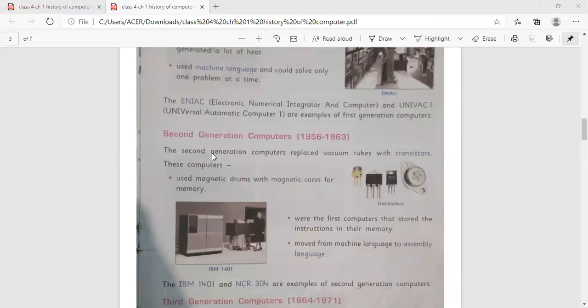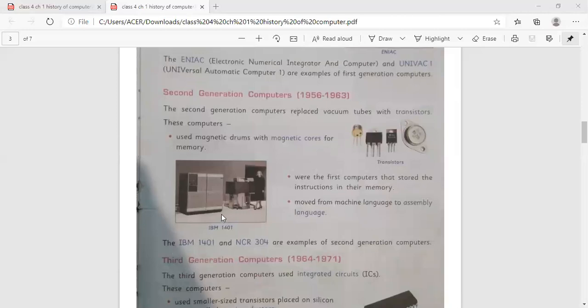Coming to second generation computers, that is 1956 to 1963. The second generation computers replaced vacuum tubes with transistors. Here you can see the picture of transistors. These computers used magnetic drums with magnetic cores for memory. They were the first computers that stored instructions in their memory. They moved from machine language to assembly language.